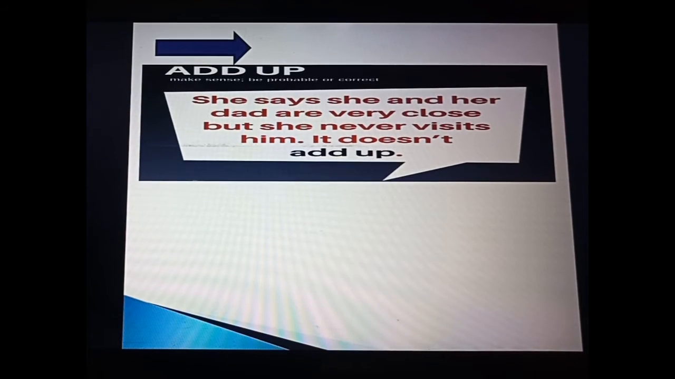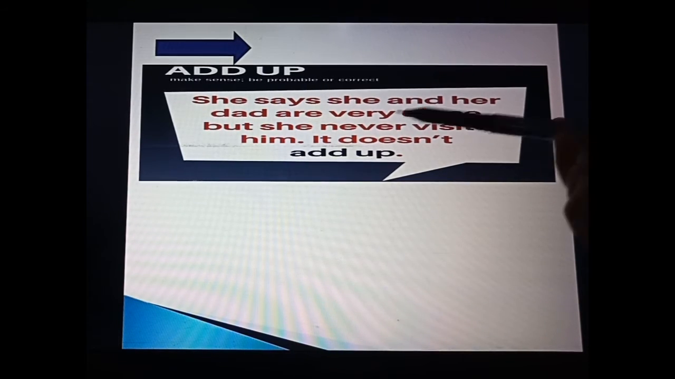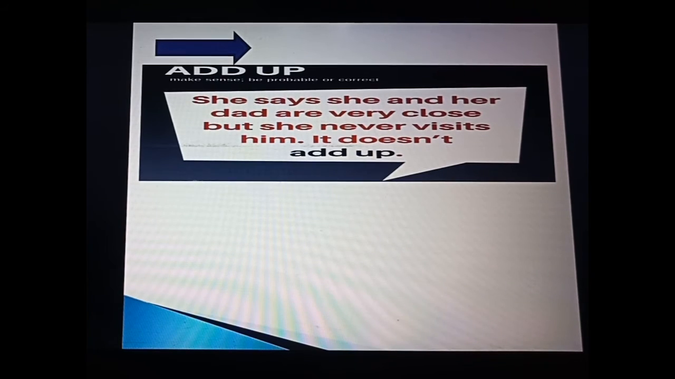Wherever you have to use the meaning make sense, you can use add up. She says she and her dad are very close, but she never visits him. It doesn't add up. Generally, if you are close to your friend, you will go and meet him or her at least within a month. But here she says they are very close to each other, but she never goes to him. So it doesn't add up. It doesn't make any sense. So like this we have used it.